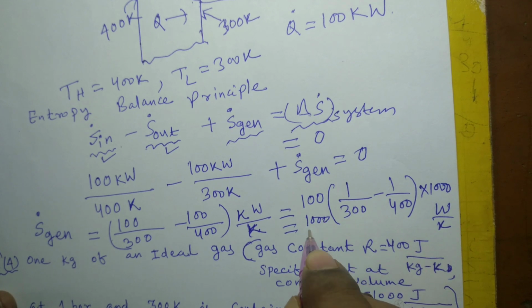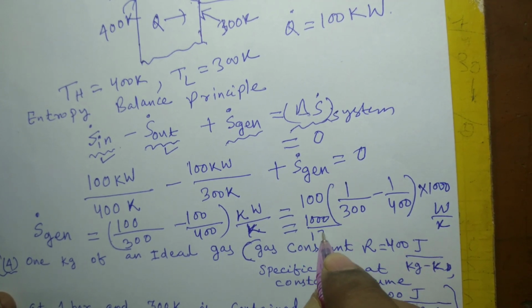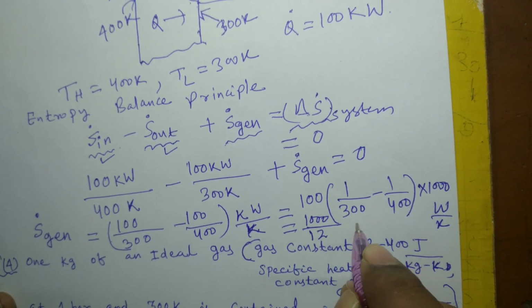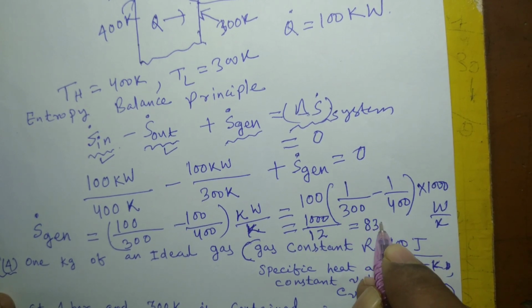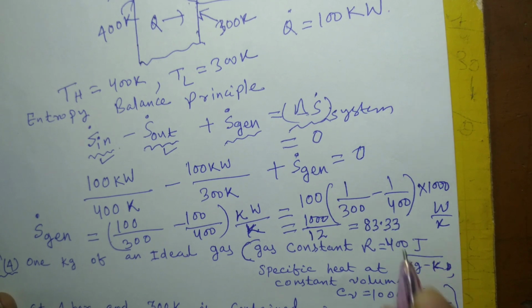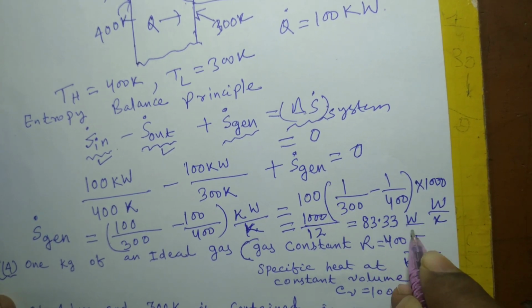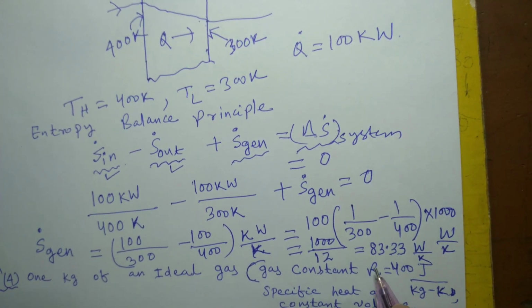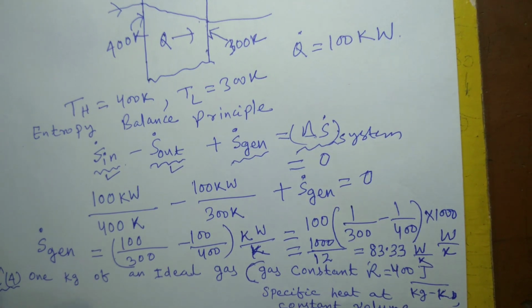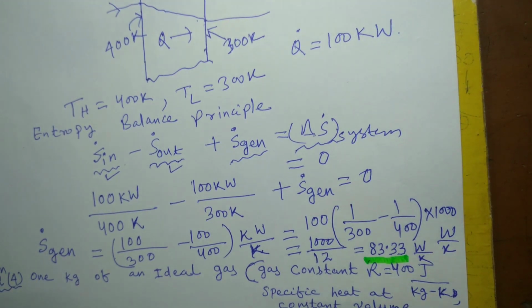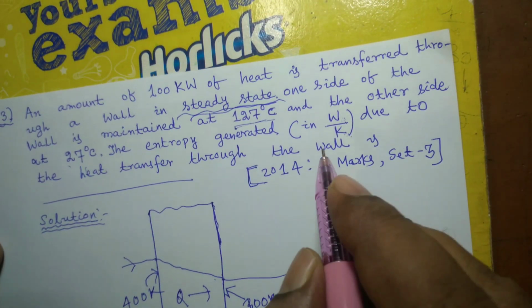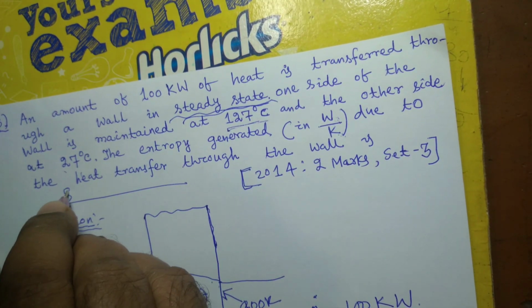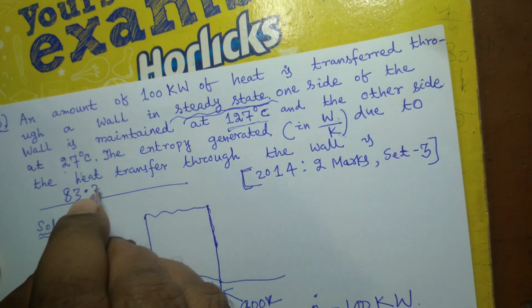So this comes out to be 1000 divided by 12, that is 83.33 watt per Kelvin. So the answer would be 83.33 watt per Kelvin.